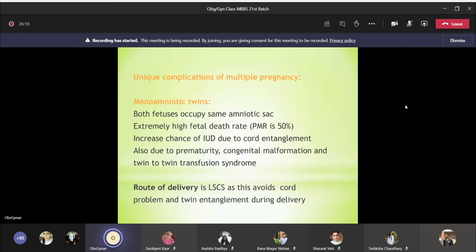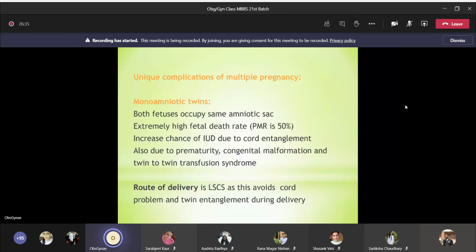Route of delivery is cesarean section, as this avoids cord problems and twin entanglement during delivery. So when you see a monoamniotic twin, you have to explain about the high perinatal mortality rate, and the route of delivery is by cesarean section.